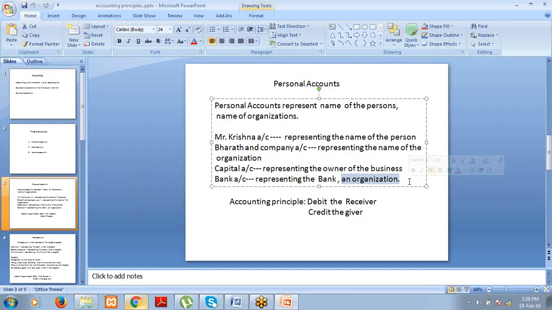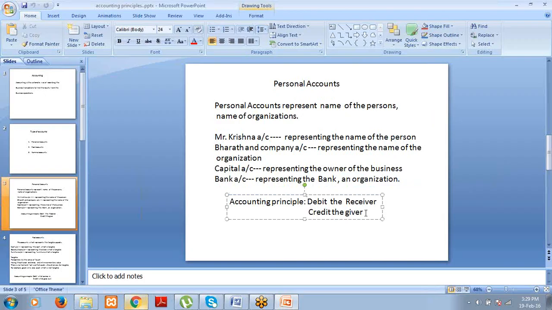So according to the personal account principle, what we have to debit and what we have to credit is the accounting principle: debit the receiver, credit the giver. This is a very important thing you have to remember. Whenever any account is covered under personal accounts, we have to debit the receiver and we have to credit the giver. This principle you have to remember.